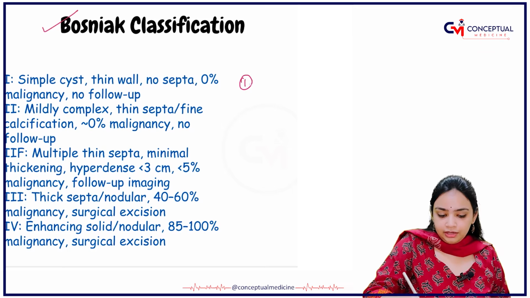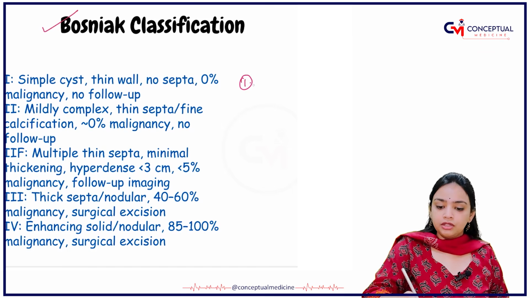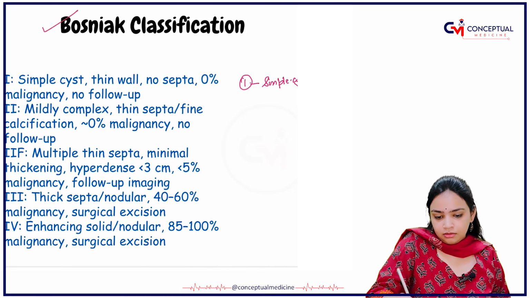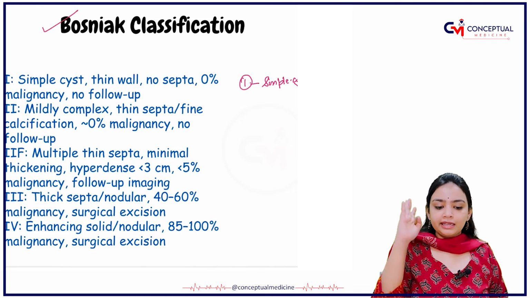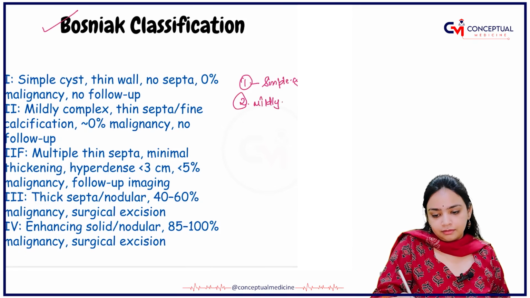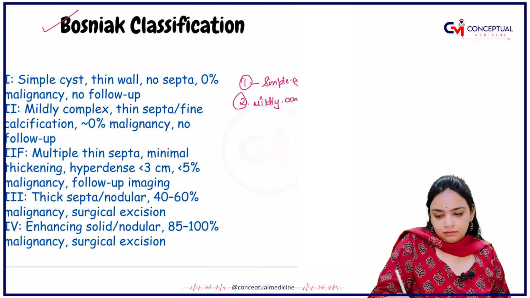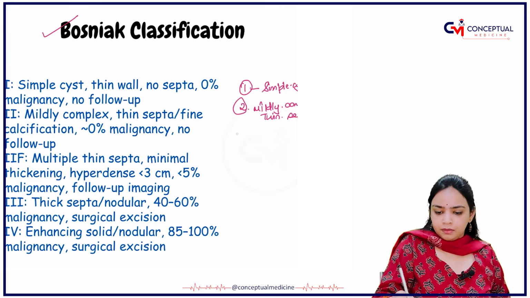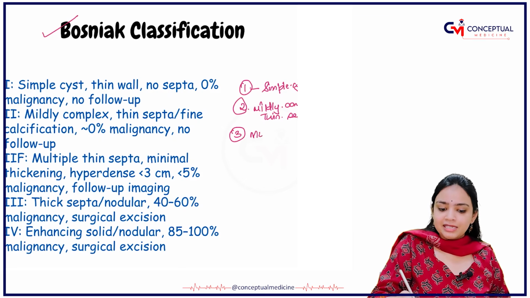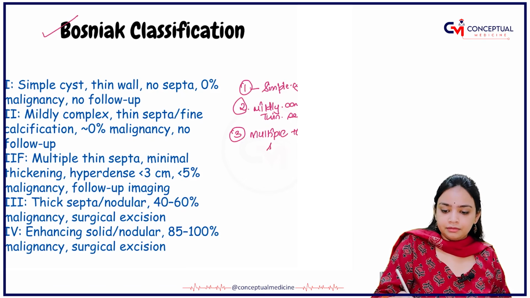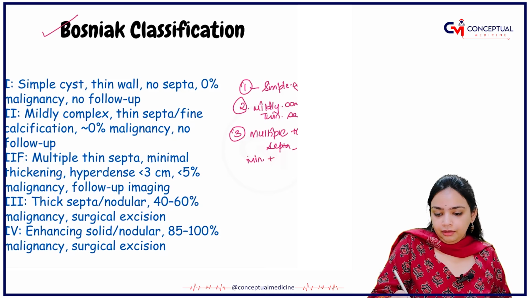You have first to fourth classes. In the first one, the cyst is a simple cyst, with no septa, no malignancy, no follow-up. Second, there will be mildly complex, with thin septa. Third one, there will be multiple thin septa, with minimum thickening.